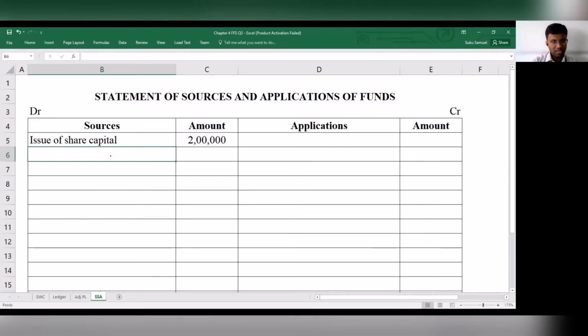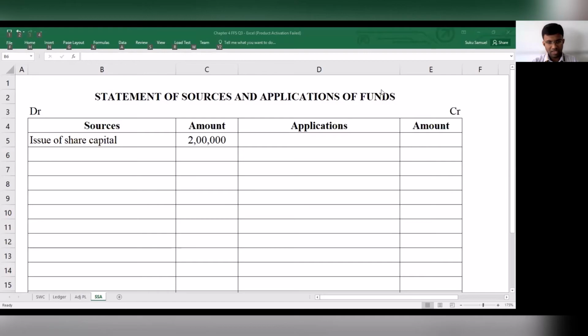Then what else do we have? Now let's see what are the other items that we have.